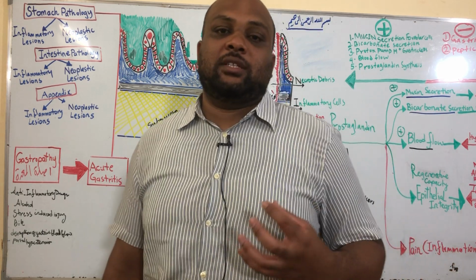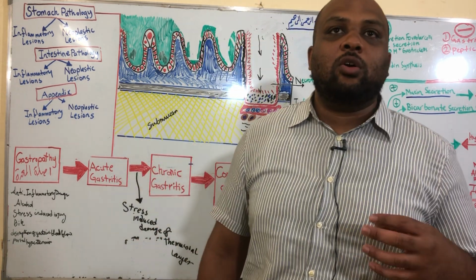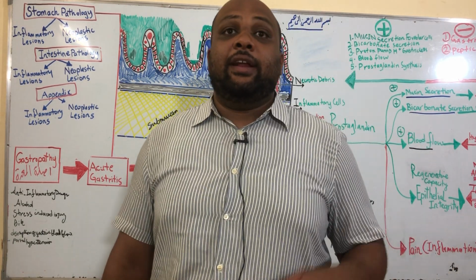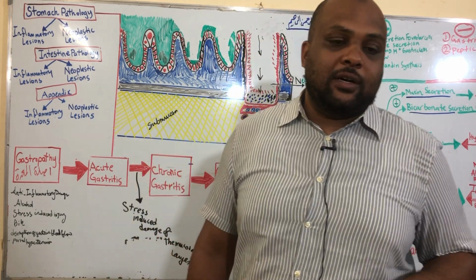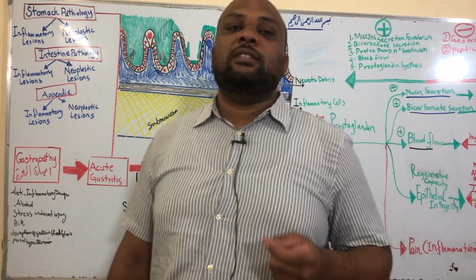The H. pylori bacteria also causes ulcers, and it has another superpower, and that is toxins.